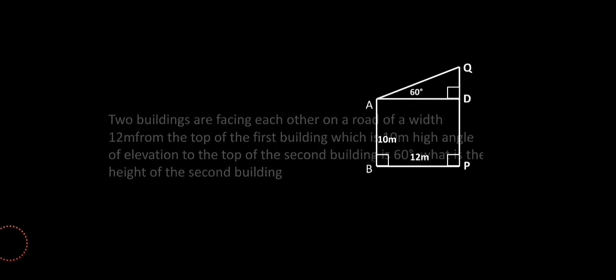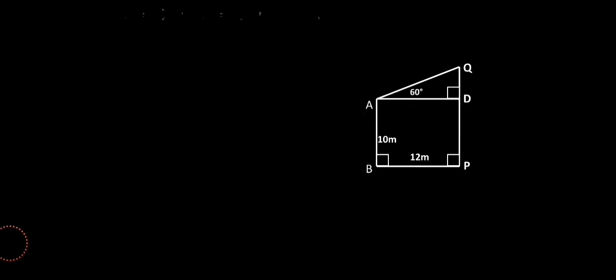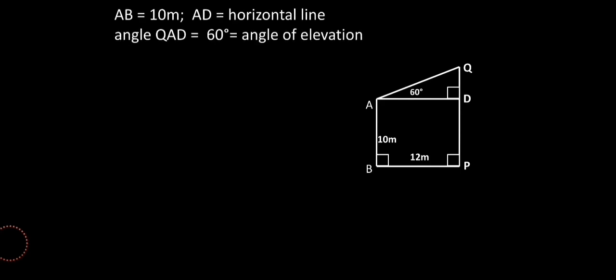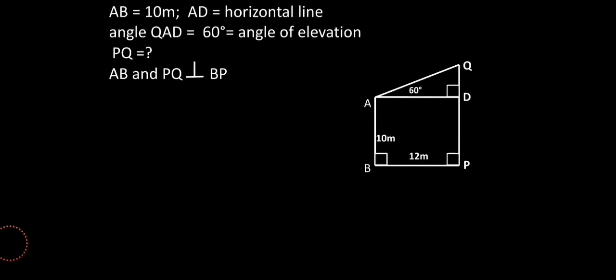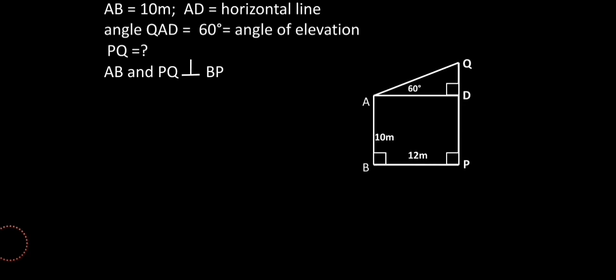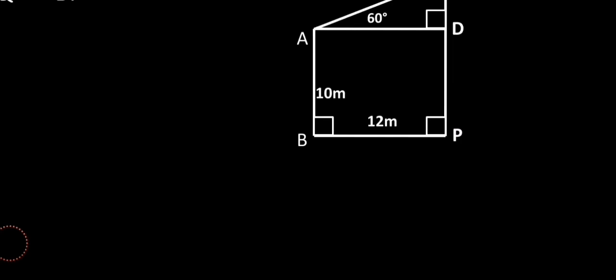Very first step, mention the details as we have considered. That means the height of the building, which is the horizontal line, what is the angle of elevation, which is that angle of elevation, right, and what we need to find. Over here AB and PQ are both perpendicular to BP. My dears, anything which is erect on the earth's surface is always at 90 degrees to the surface, okay. That makes this quadrilateral ABDP a rectangle because one angle is 90 degrees, correct.